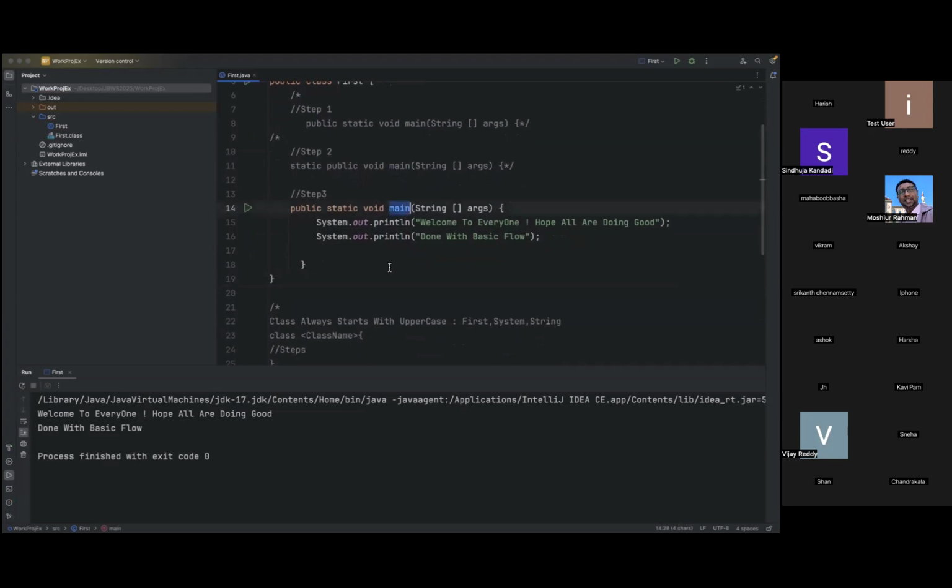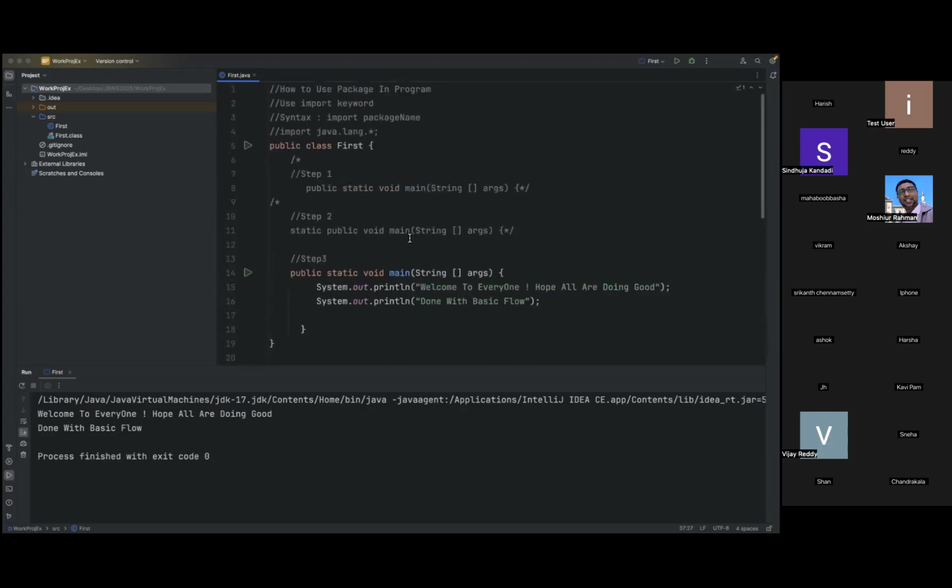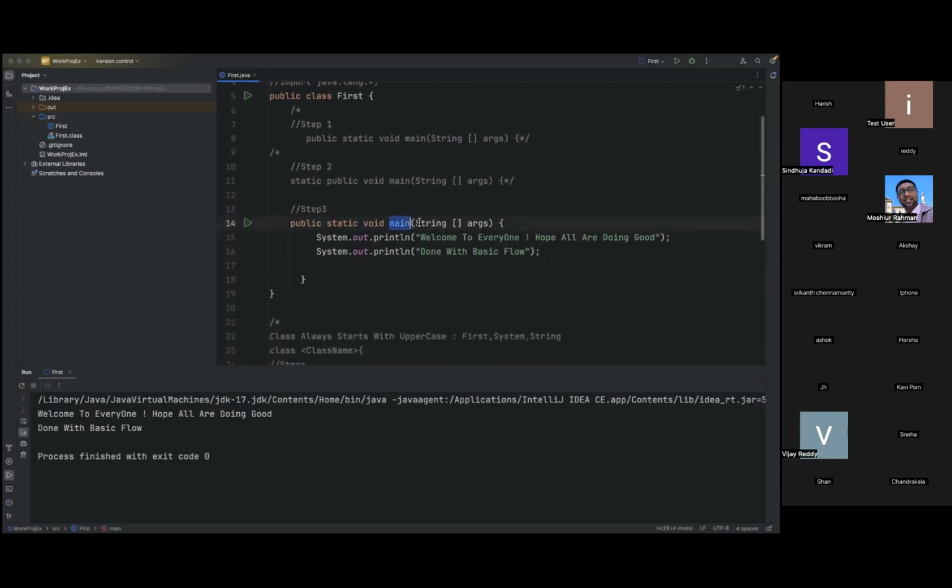So we have seen this is a method name. This is a return type. This is a keyword. This is a keyword. Okay. So now what is this? This is nothing but, as I said, methods with input parameter. Input parameter is nothing but a syntax provided by the Java team. If you want to use the main method, you need to use the syntax of arguments like this.